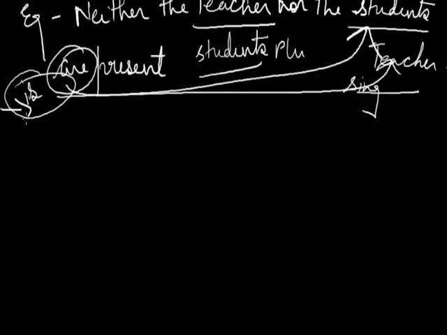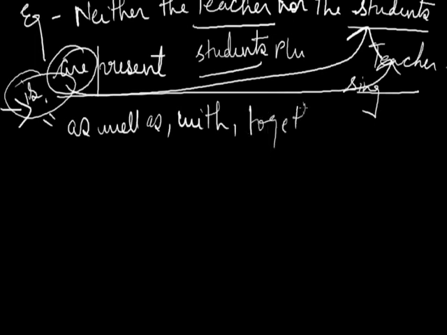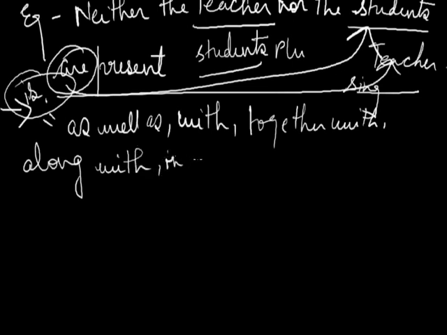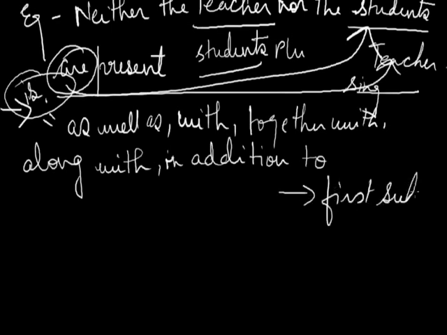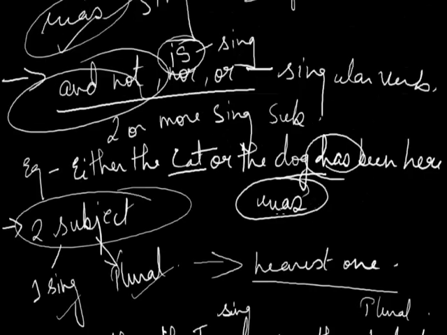Next is that when subjects are joined by as well as, with, together with, along with, and in addition to, the verb agrees with the first subject.